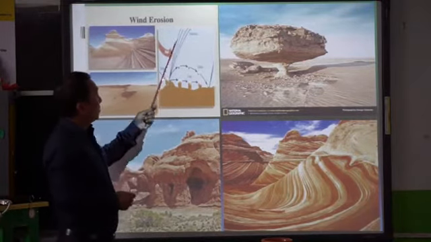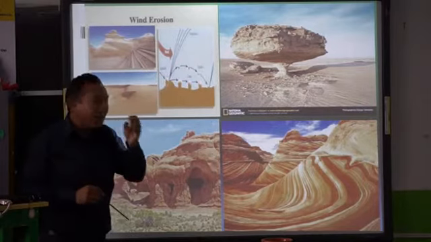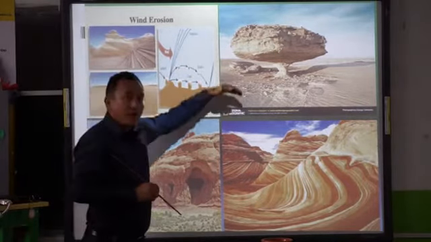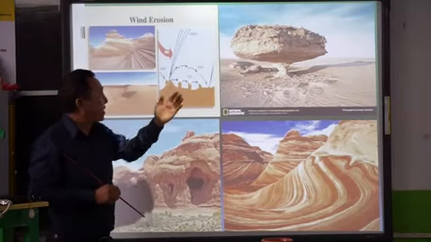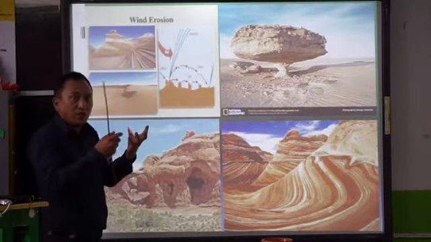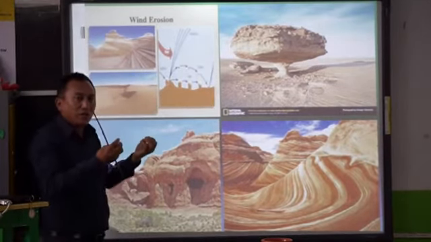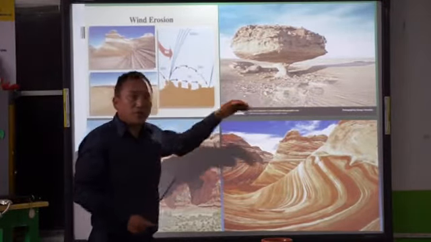See, they are blown up. The fine dust particles, as the wind blows, are blown up. The little bit bigger particles jump. They hop and jump as the wind blows, and they are carried away. But then we have a little bit larger ones, larger rocks and pebbles, which roll on the surface and move ahead. So that's how they move.